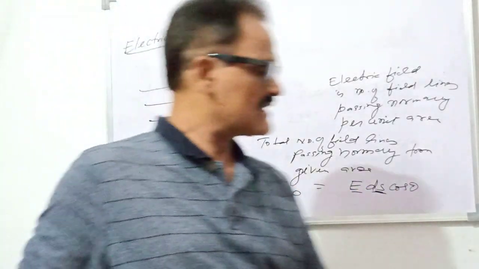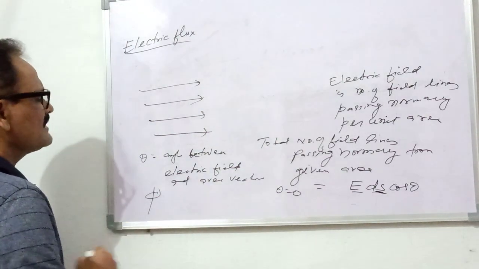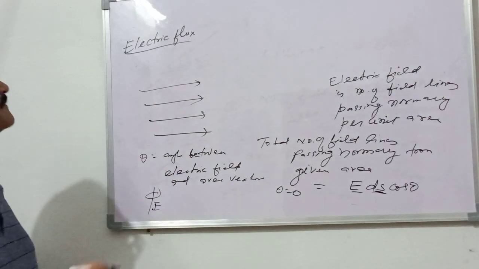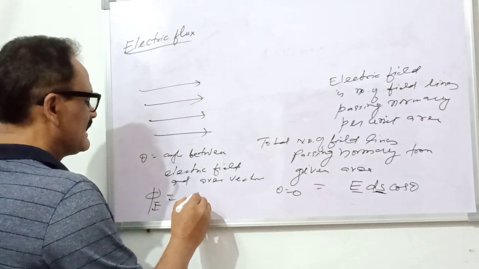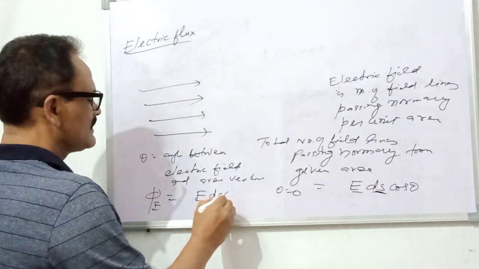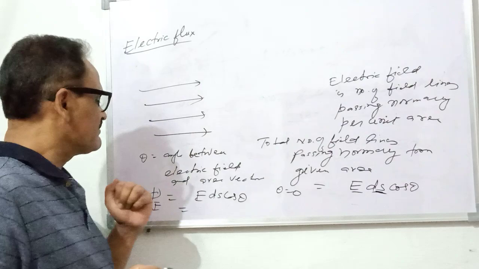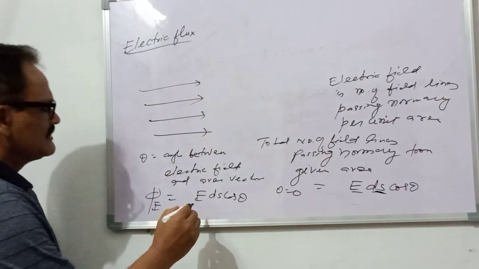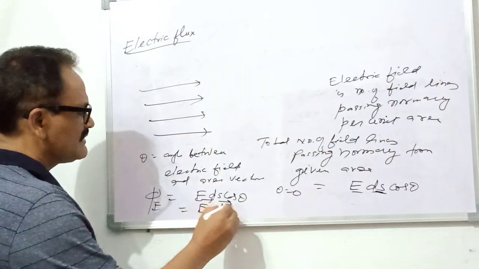Thus the electric flux is written as phi. You may write this phi E, E to represent electric. So phi E is equal to E dS cos theta, and since the electric field is a vector and dS is also a vector, you can write this as a dot product of the electric field and the area vector.